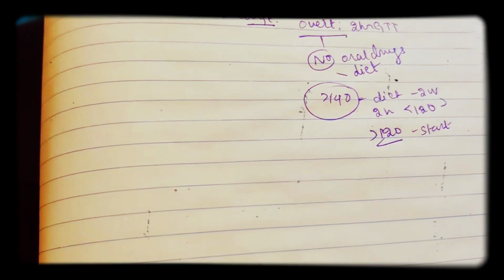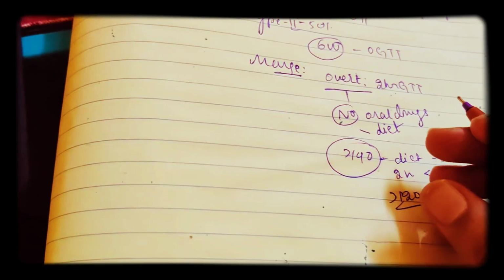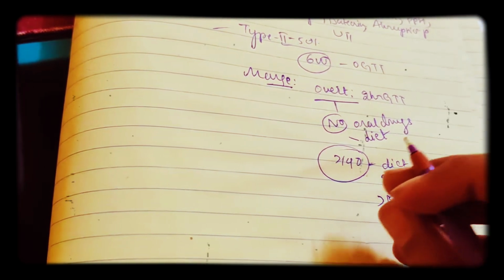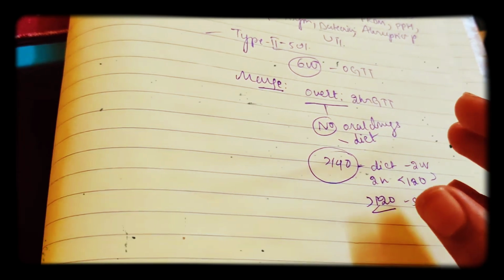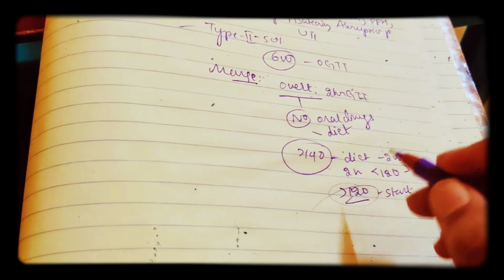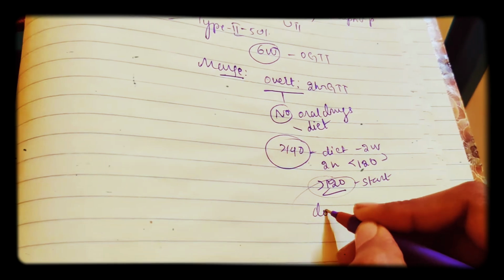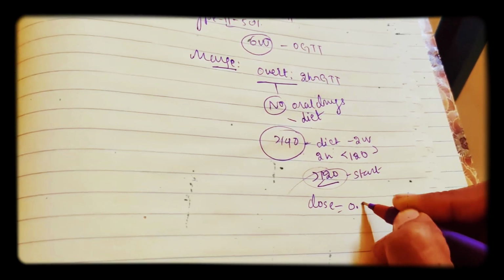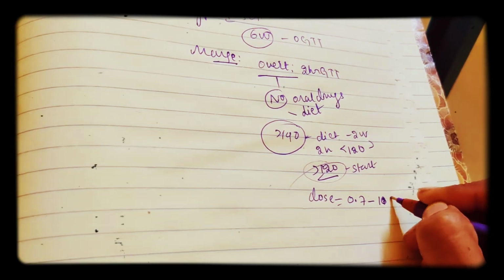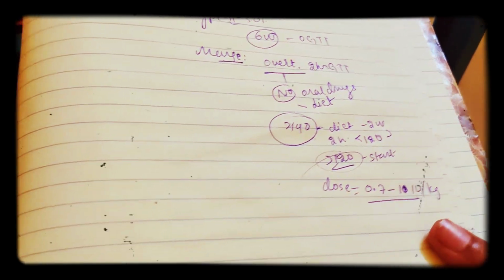So the indications for insulin are the overt diabetic patient, with 2 hour OGT in the first antenatal visit greater than 200, and gestational diabetic mothers whose value is greater than 120 even after diet. Then we need to continue further. The dose of insulin given is 0.7 to 1 international unit per kg. Okay, so 0.7 to 1.